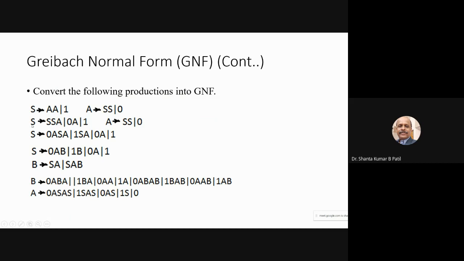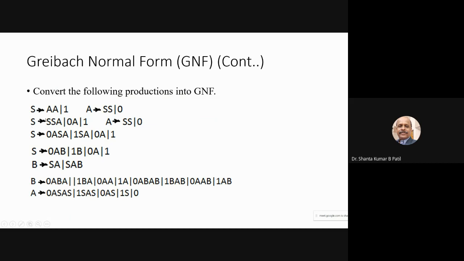Now I am making the first variable of the production equal to this, so that I can make use of these two Greibach normal form productions in order to convert non-Greibach normal form into the Greibach normal form. First, substitute this capital S as 0A, SA as it is. Next, substitute this S as 1, which is in the Greibach normal form, so you will get 1SA. Then 0A as it is, this 1A, 1 as it is.